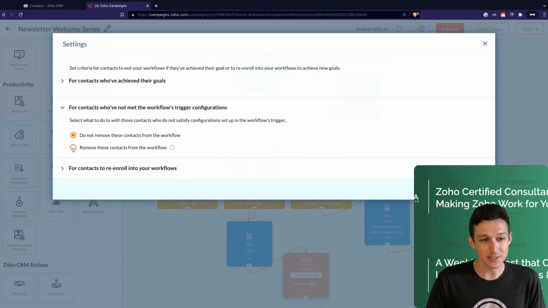You almost always, the default is, in my opinion, maybe wrong here. The default is no, keep them in even if they no longer match the criteria. But for me, almost 9 times out of 10, I'm going to actually remove them completely, right? If they've indicated that they're no longer interested and we've removed them from that segment, there's no reason we would keep them in the newsletter welcome series. Because if we do and we email them again, you might push them into the realm of unsubscribing from you as a whole, right? So it's really important to set these things up to not be too in people's faces,